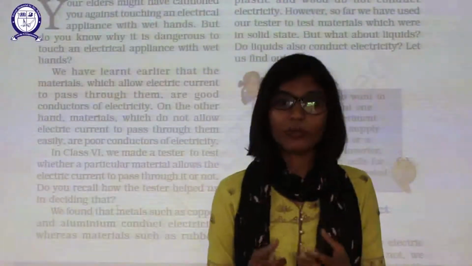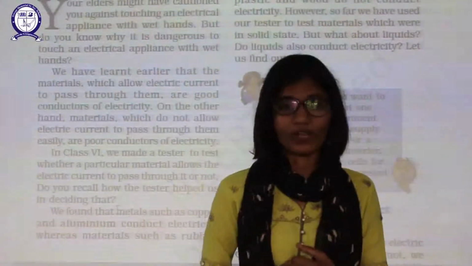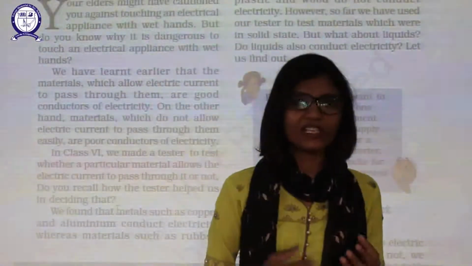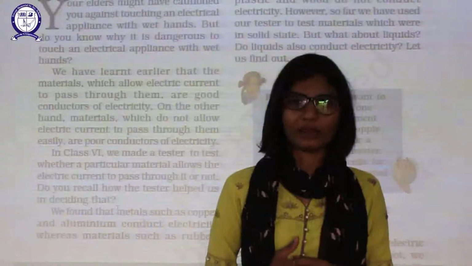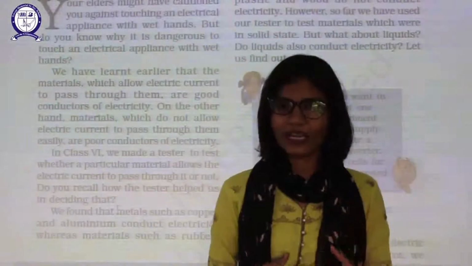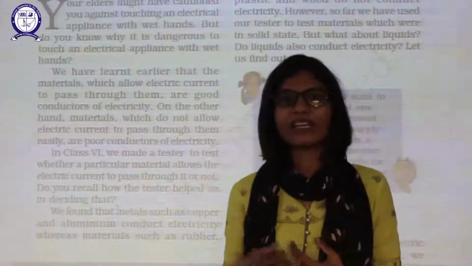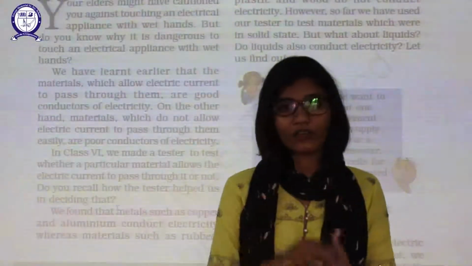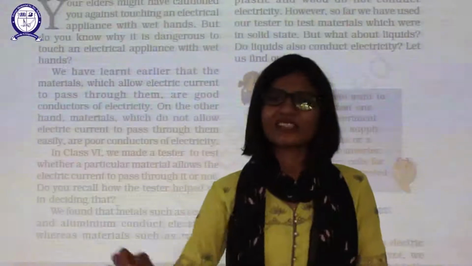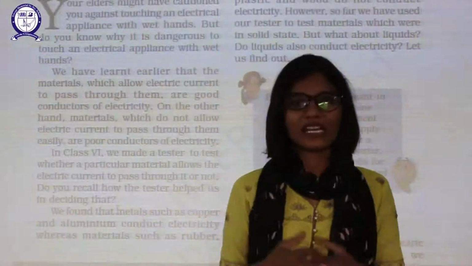But now we are referring to them as good conductor and poor conductor, because actually everything requires ions or carriers for conduction. Carriers are present in each and everything, but the number of carriers may vary. Sometimes it can have few carriers, and sometimes more. For example, distilled water is a poor conductor of electricity. The purest distilled water cannot conduct electricity.